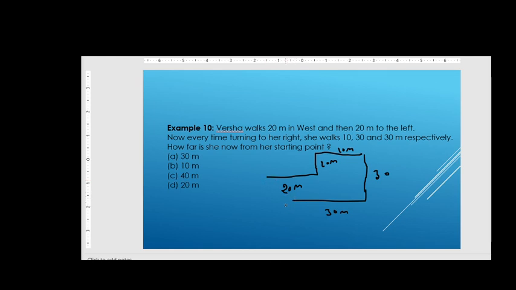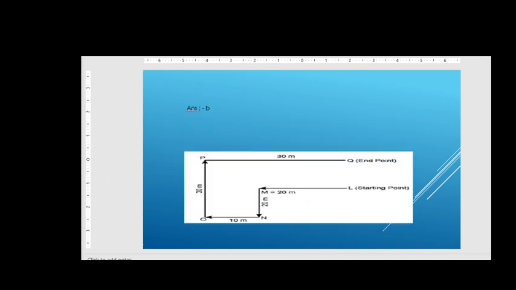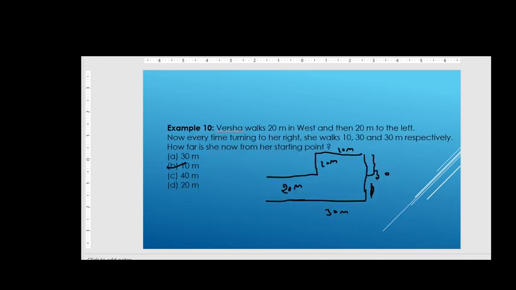Yes friends, so our answer is, first she went 20 meters, then again 20 meters. So here overall the distance she covered is 20 meters. Here we are left with 10, right? And here we have 20 meters and this is 10 meters, so it is 30 meters friends. So the distance of 10 meters she has not covered, so the answer is 10 meters, right friends? So the answer for this is B.